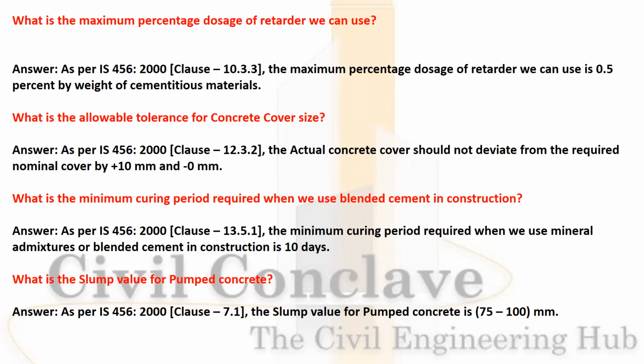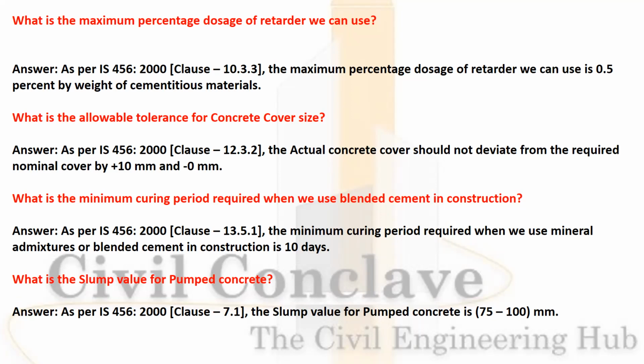The actual concrete cover should not deviate from the required nominal cover by plus 10 mm and minus 0 mm.